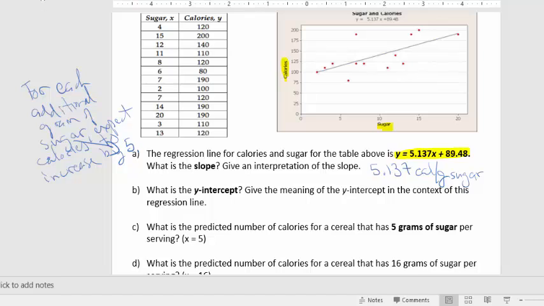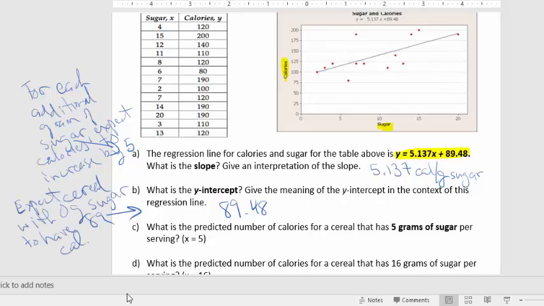And then what's the y-intercept? Well, the y-intercept is the b value, and it was 89.48. And remember what the y-intercept was. It was the value of y when x was 0. So in this case, that means 0 grams of sugar. So what this means is we would expect cereal that has 0 grams of sugar to have 89 calories.